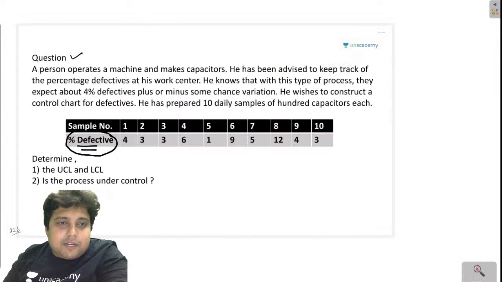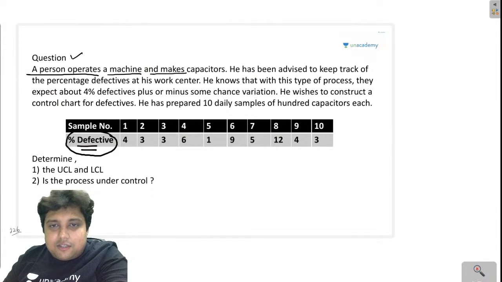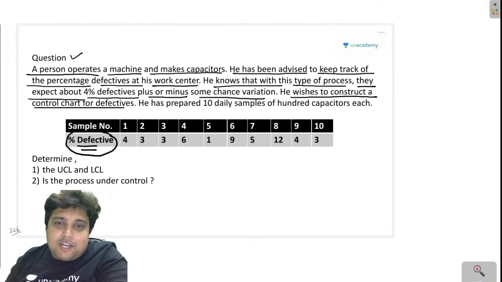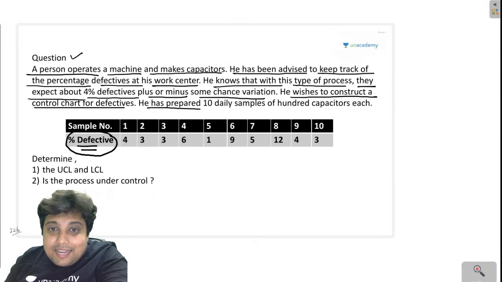So guys, a person operates a machine and makes capacitors. He has been advised to keep track of the percentage defective at his work center. He knows that in this type of process, they expect about 4% defectives plus or minus some chance variation. He wishes to construct a control chart for defective. He has prepared 10 daily samples of 100 capacitors each.